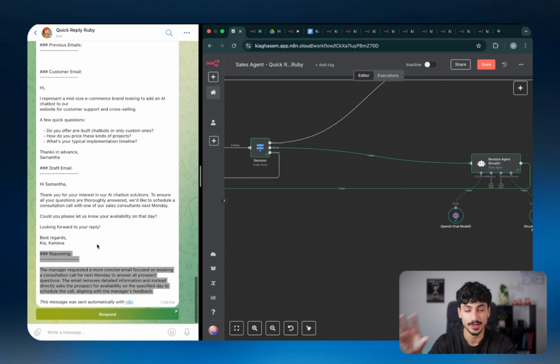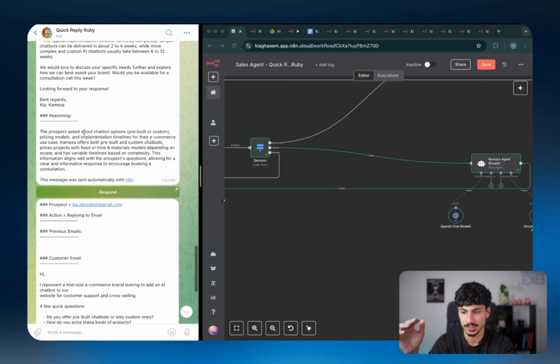And so by it defining its reasoning, you kind of know where it got that information from. So in this instance, it's saying the manager requested a more concise email. And this is basically just defining the reasoning for the actual feedback. But in the previous iteration, you can see that the reasoning was actually defining exactly why it decided to answer the question the way that it did.